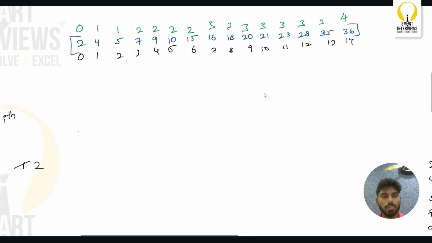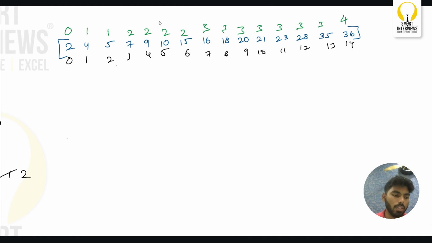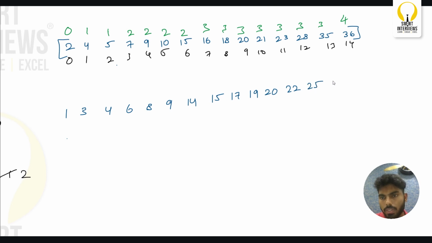So here if you see, I will write some other values. Let me write 1, 3, 4, 6, 8, 9, 14, 15, 17, 19, 20, 22, 25, 30, 30.